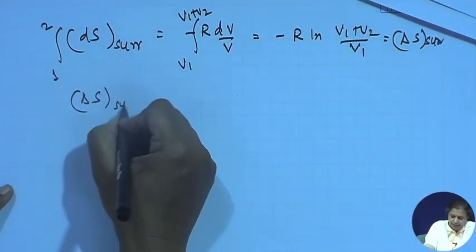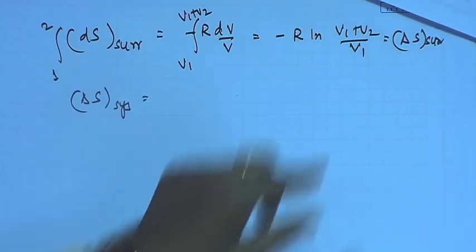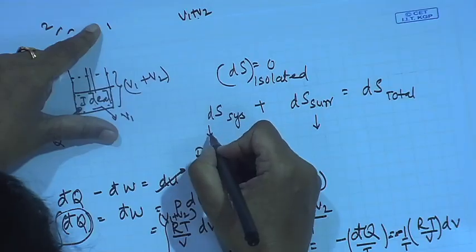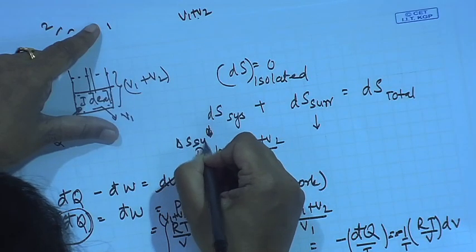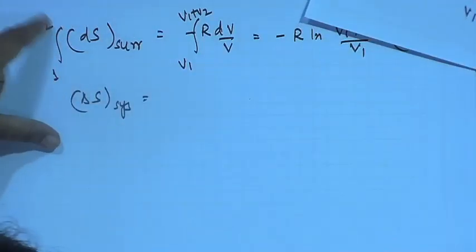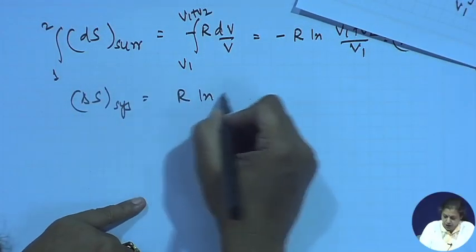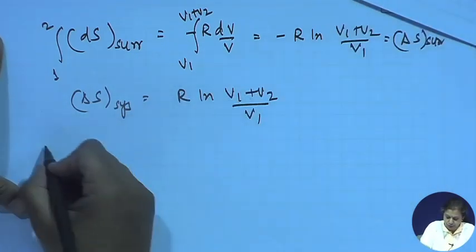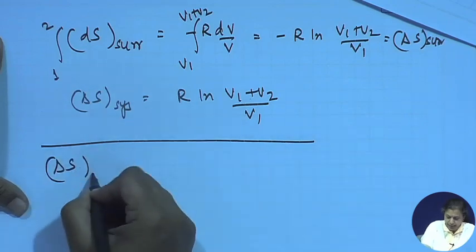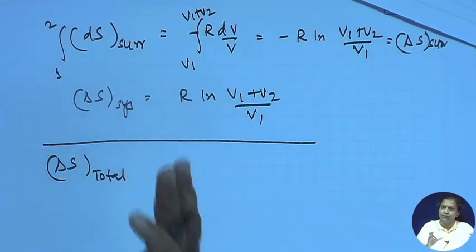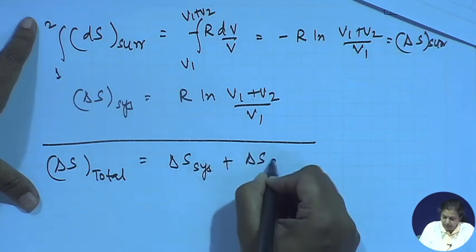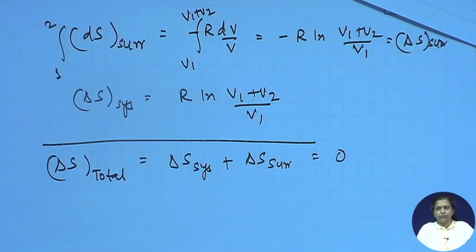We have already calculated delta S system earlier. If you remember, delta S system was equal to R ln this particular thing. So, therefore, delta S system equals R ln (V1 plus V2) by V1. So, if we add the two, what do we get? We get delta S total. We assume that the system plus surrounding comprises an isolated system. So, this is equal to delta S system plus delta S surrounding, which is nothing but equal to 0,